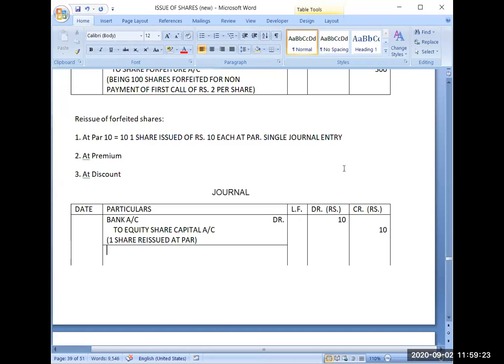Now, if I am issuing shares at premium, one share I am issuing at a premium of ₹2 per share.